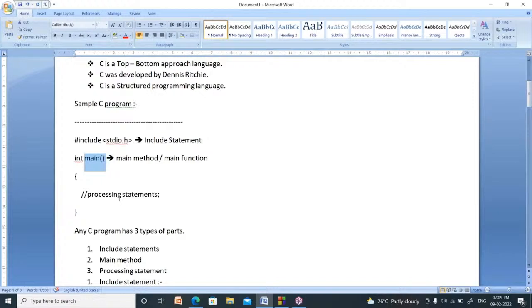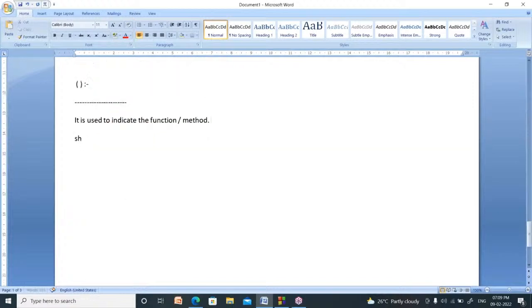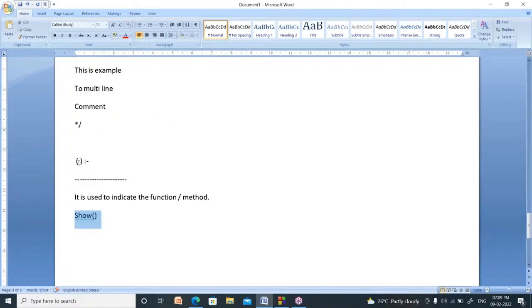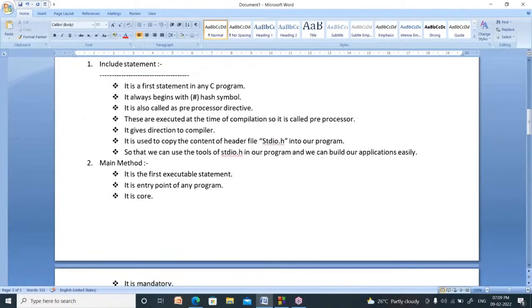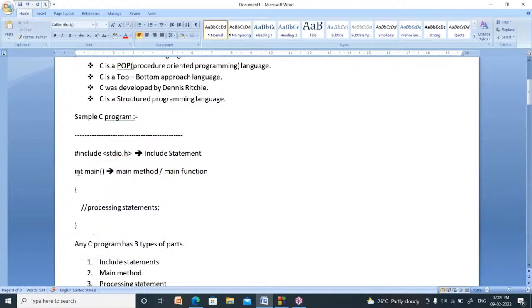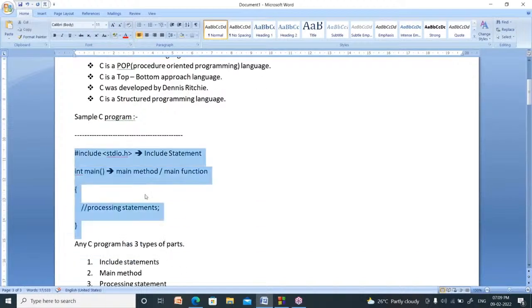If you write like this, show, after using these round brackets, it is called the show function. What is the name of this one? Function name is show. It is the show function. So like this. It is the symbol of function, right? This is about the main program or sample C program, right?